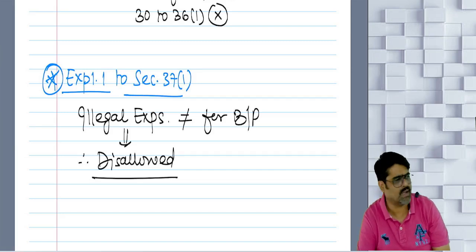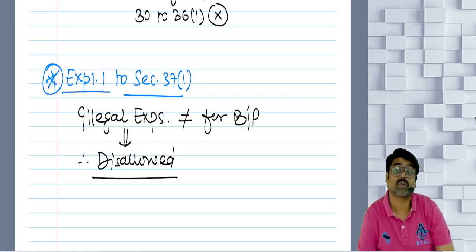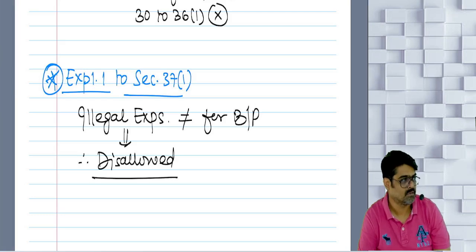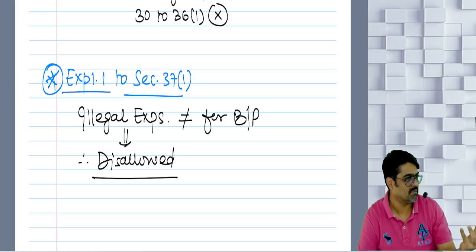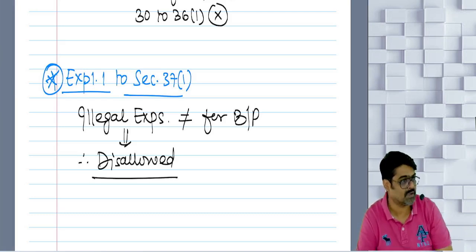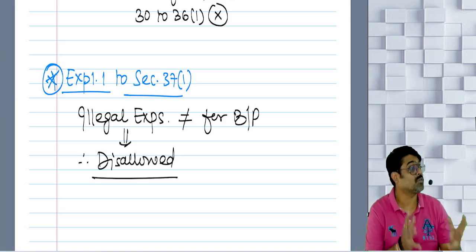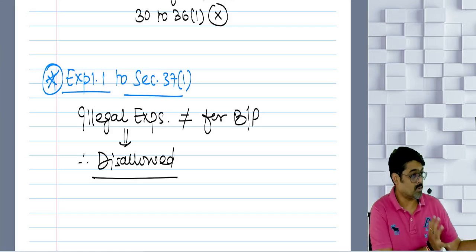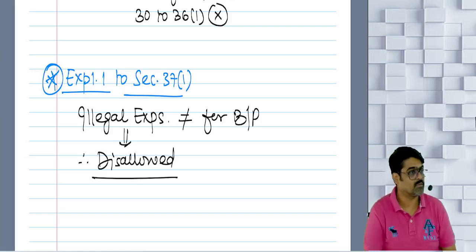The assessee was caught with a stock of drugs, cocaine, heroin, hash. You know, drugs and narcotics. So the assessee was having a huge stock of these items.